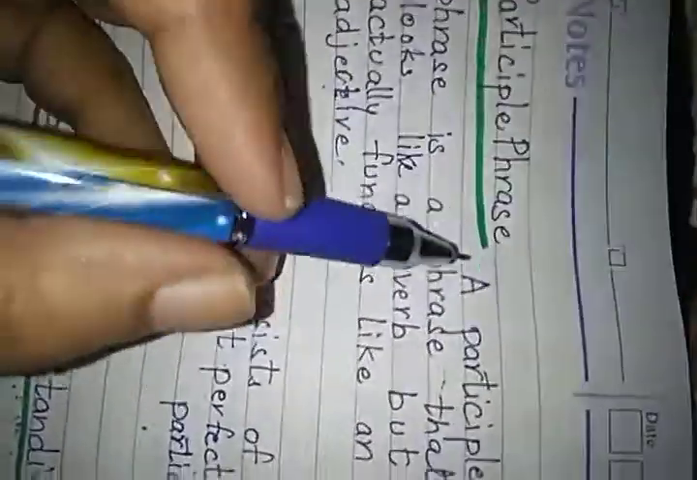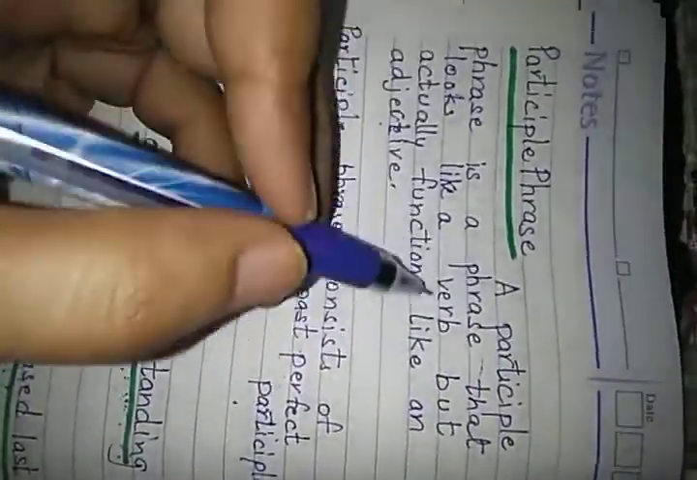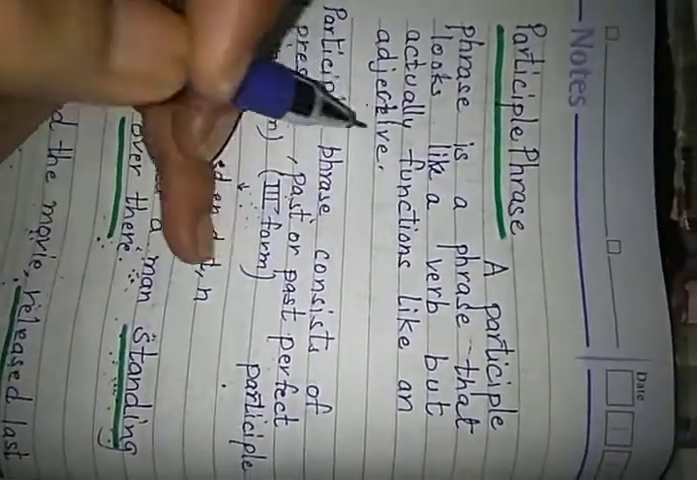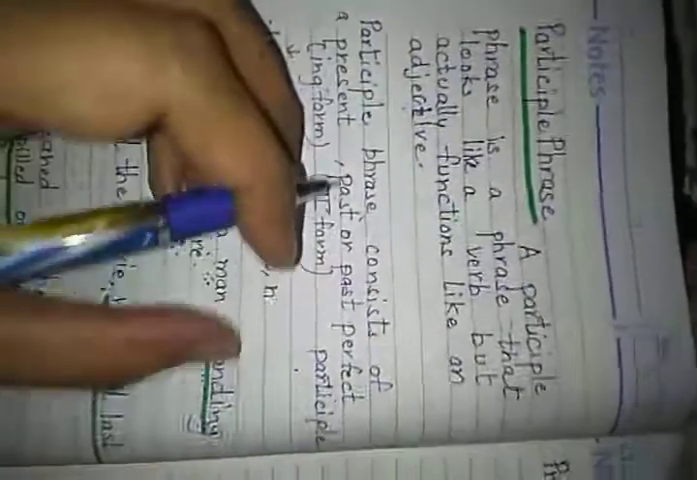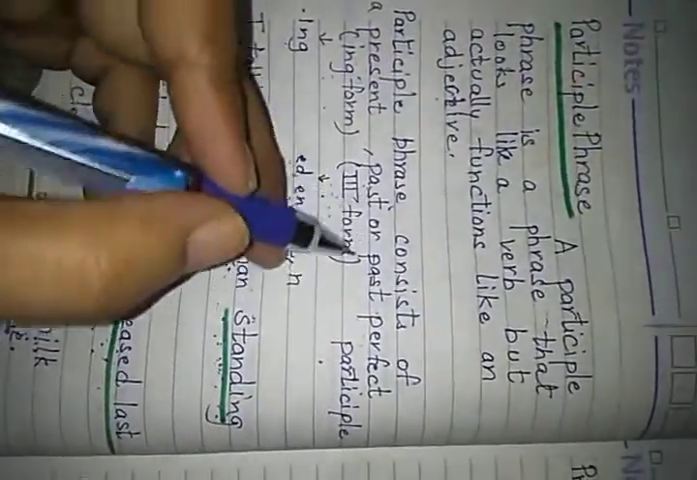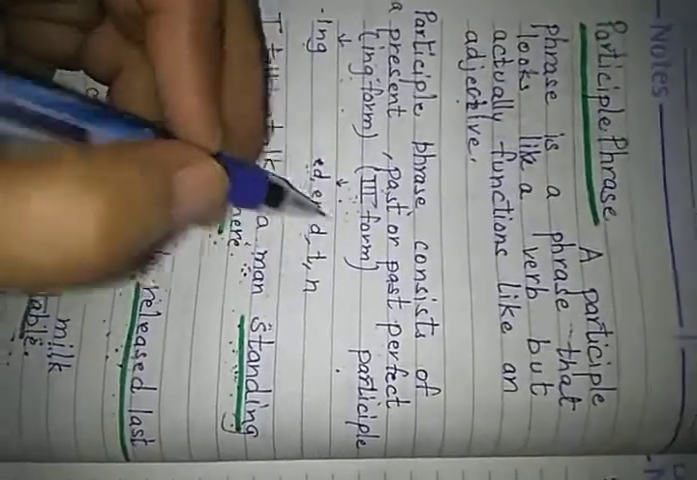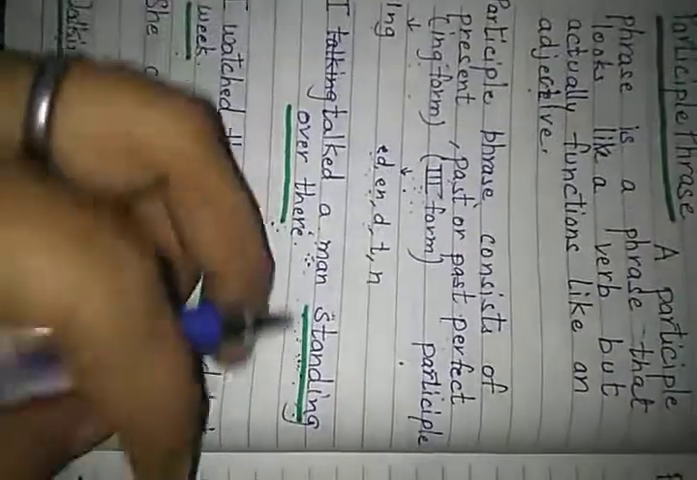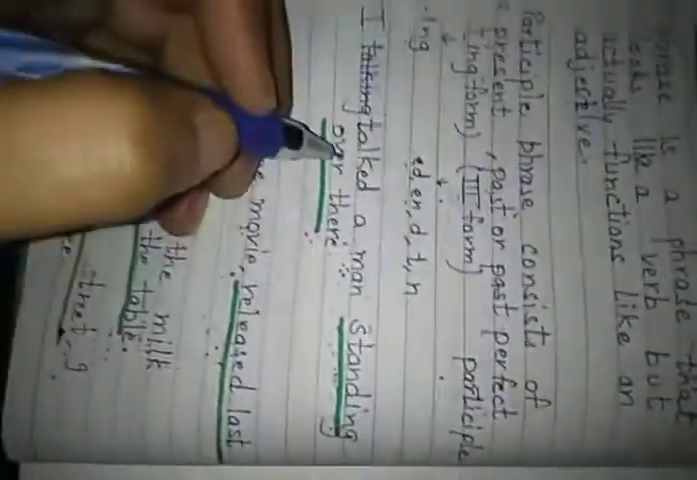Now, participle phrase. A participle phrase is a phrase that looks like a verb but actually functions like an adjective. A participle phrase consists of a present participle, meaning ing form, or a past or perfect participle, meaning verb third form. It ends with ed, en, d, t or n. So here are some examples to clear the topic.